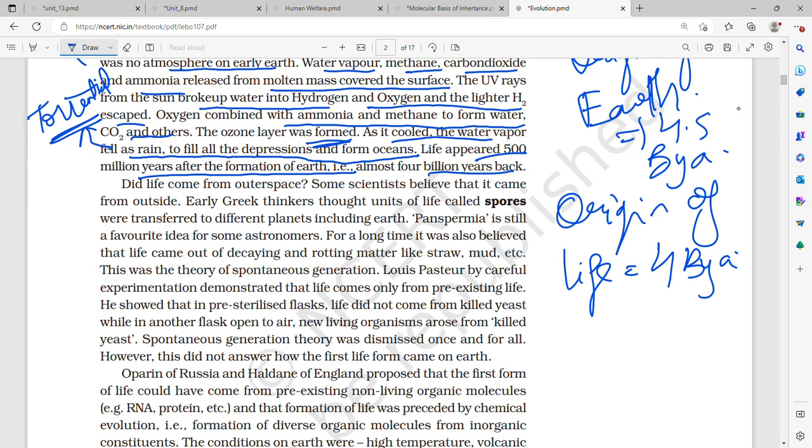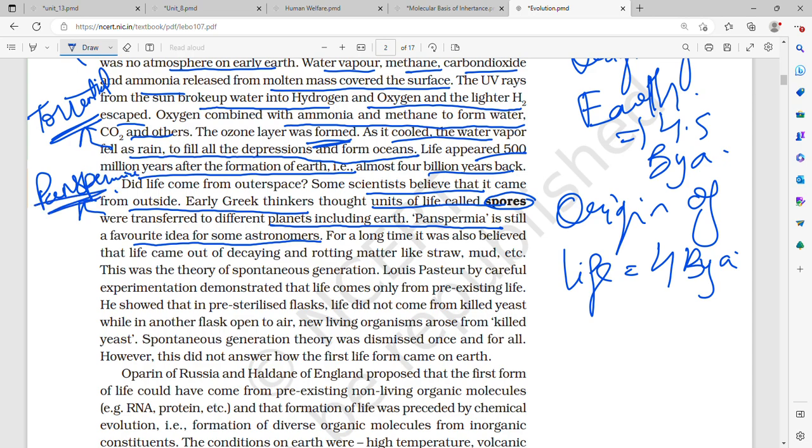Did life come from outer space? The first was the theory that some scientists believe life came from outside. Early Greek thinkers thought units of life, which were called spores, were transferred to different planets, including Earth. Panspermia is still a favorite idea for some astronomers. So this was the theory of panspermia. What did the theory of panspermia say?